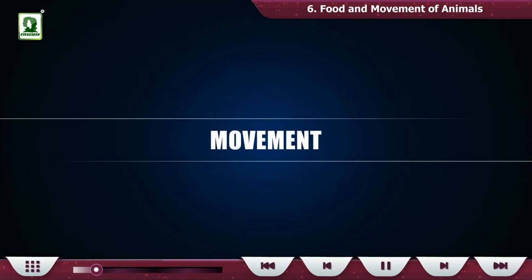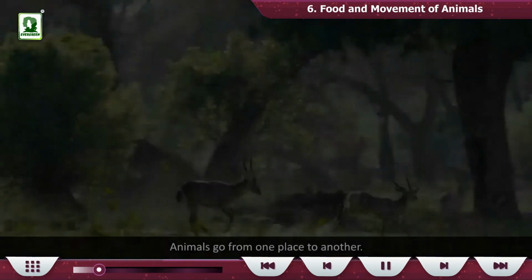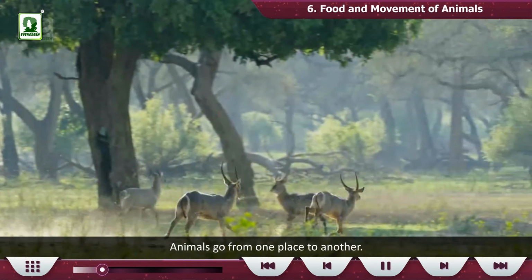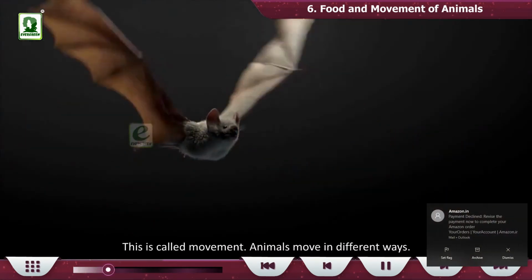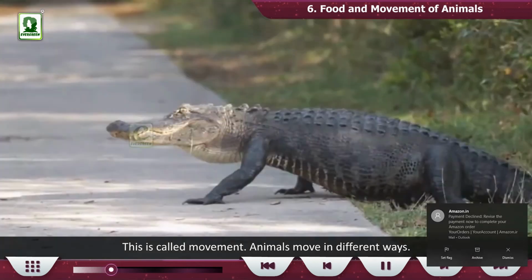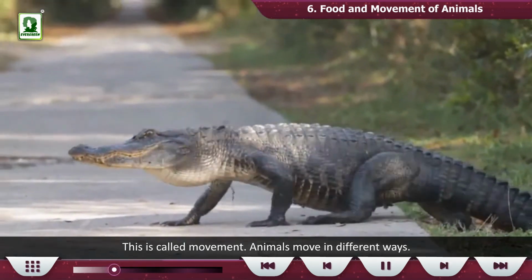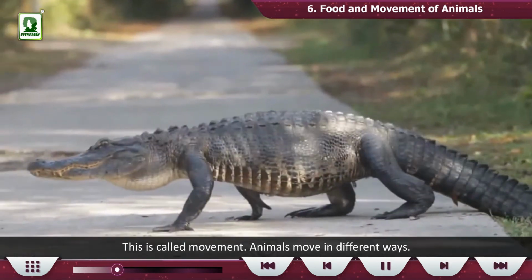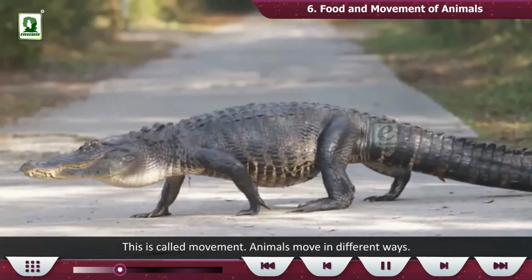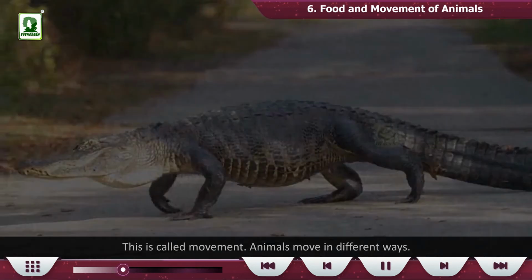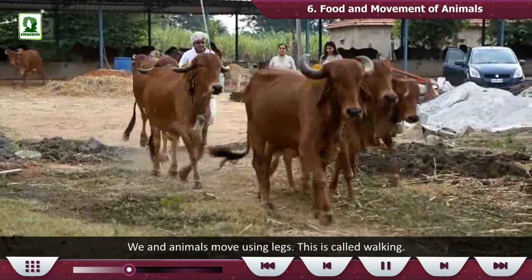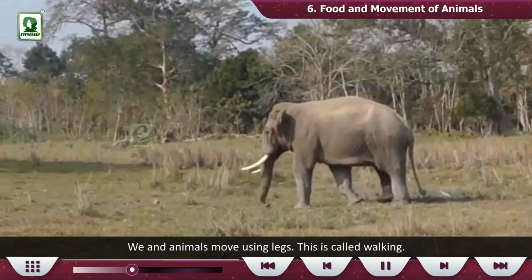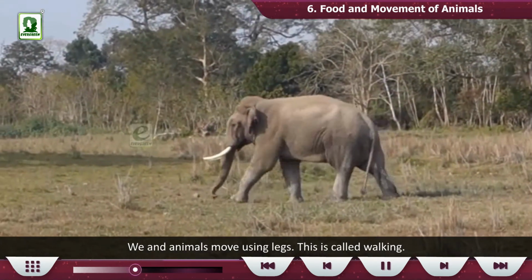Movement. Animals go from one place to another. This is called movement. Animals move in different ways. We and animals move using legs. This is called walking.